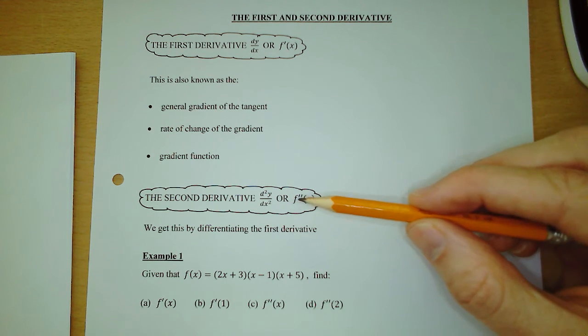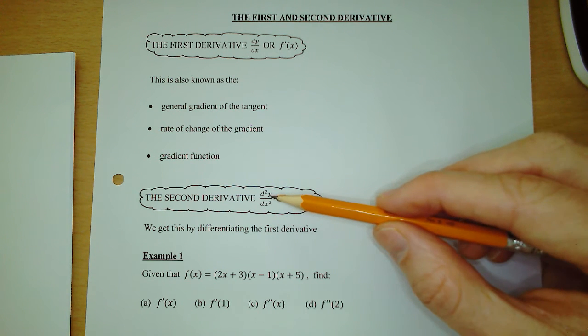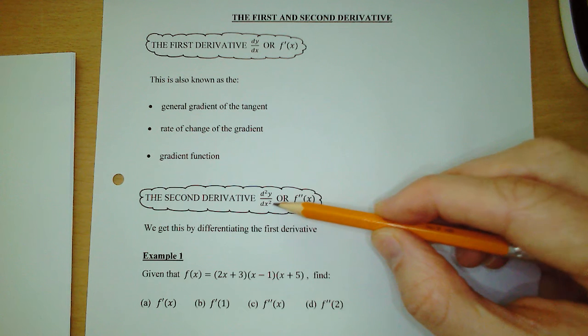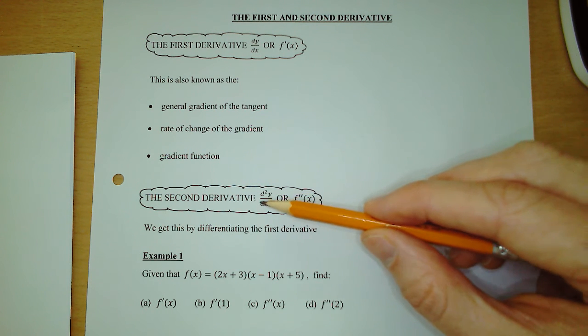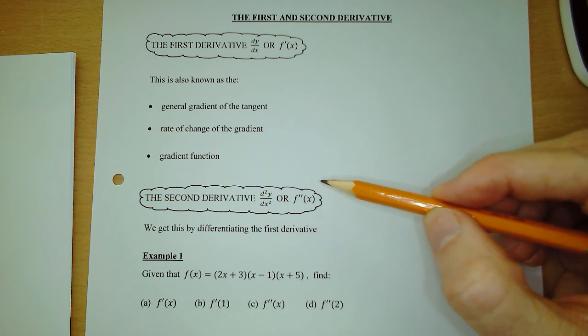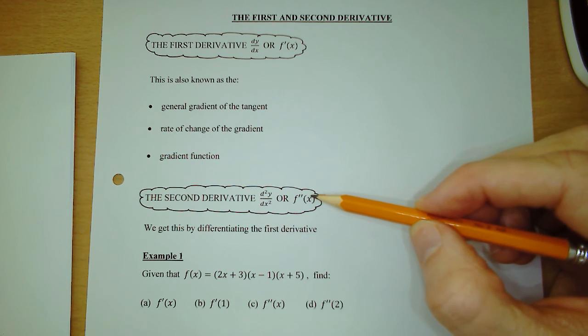There is also something called the second derivative. And the notation for the second derivative is d2y by dx squared. Just note I said d2y, I didn't say d squared y, d2y by dx squared. Or if the curve was given as f of x, then the second derivative would be f double dashed x.